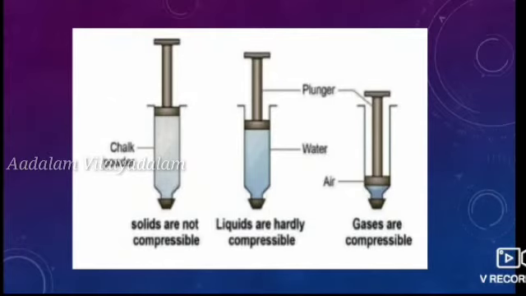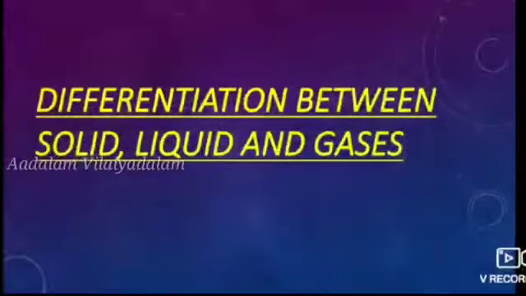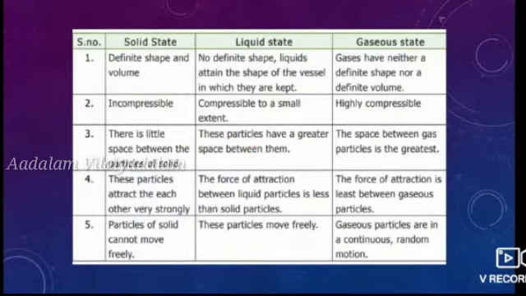Okay students, next we discuss the differences between solids, liquids and gases. From the above notes, we differentiate solids, liquids and gases. First, solid particles have a definite shape and volume. We already know about that.